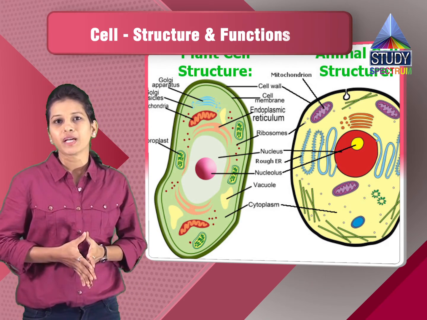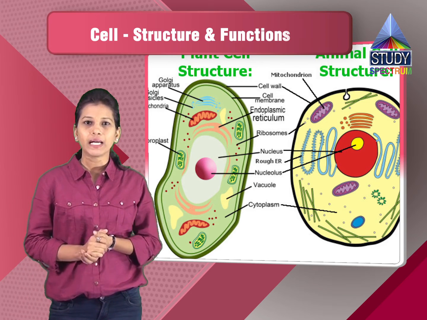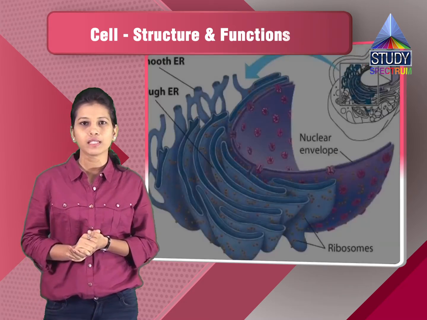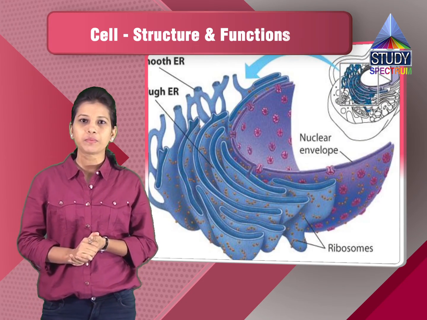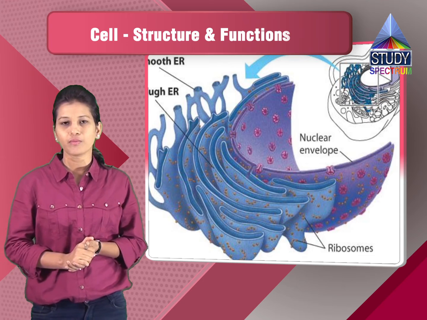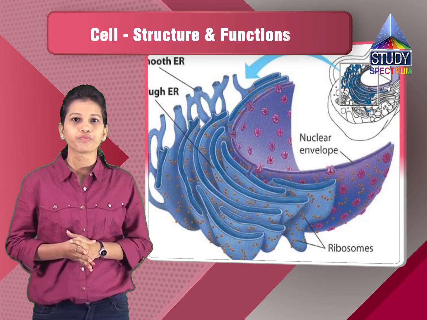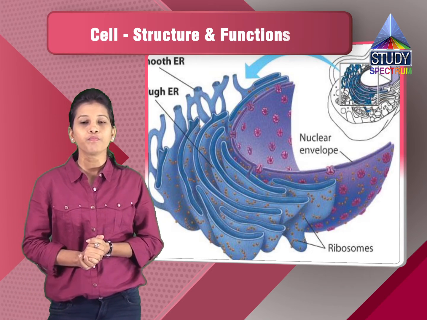Then the endoplasmic reticulum. The endoplasmic reticulum contains the ribosomes, and the ribosomes are the site for protein synthesis. So again, the endoplasmic reticulum is also helpful in producing the proteins, as well as certain products which are important for the cell.